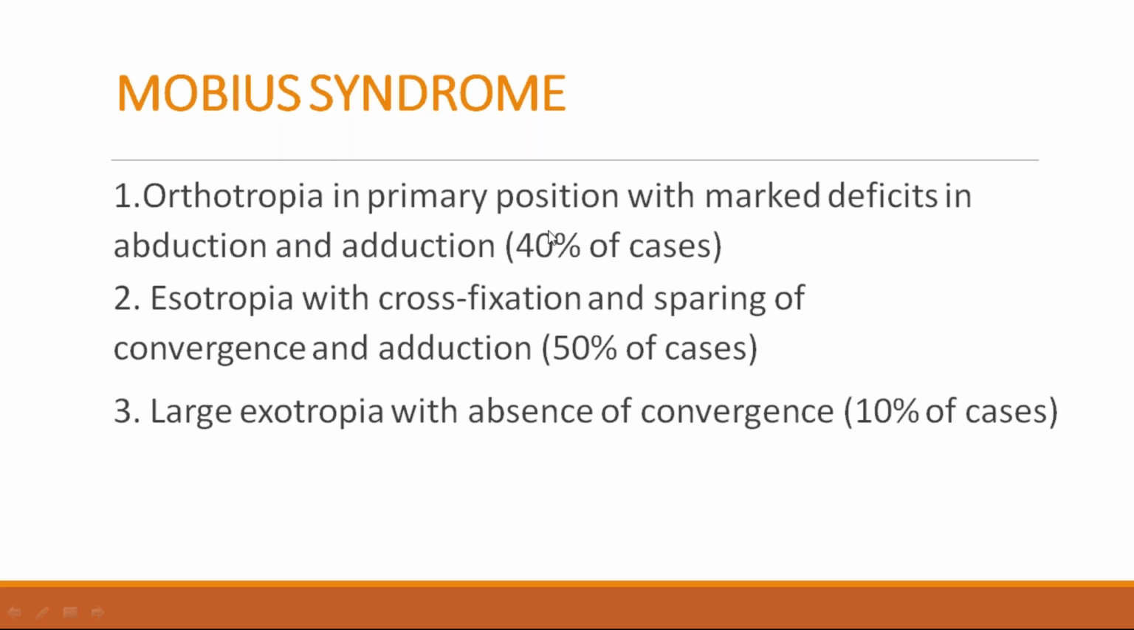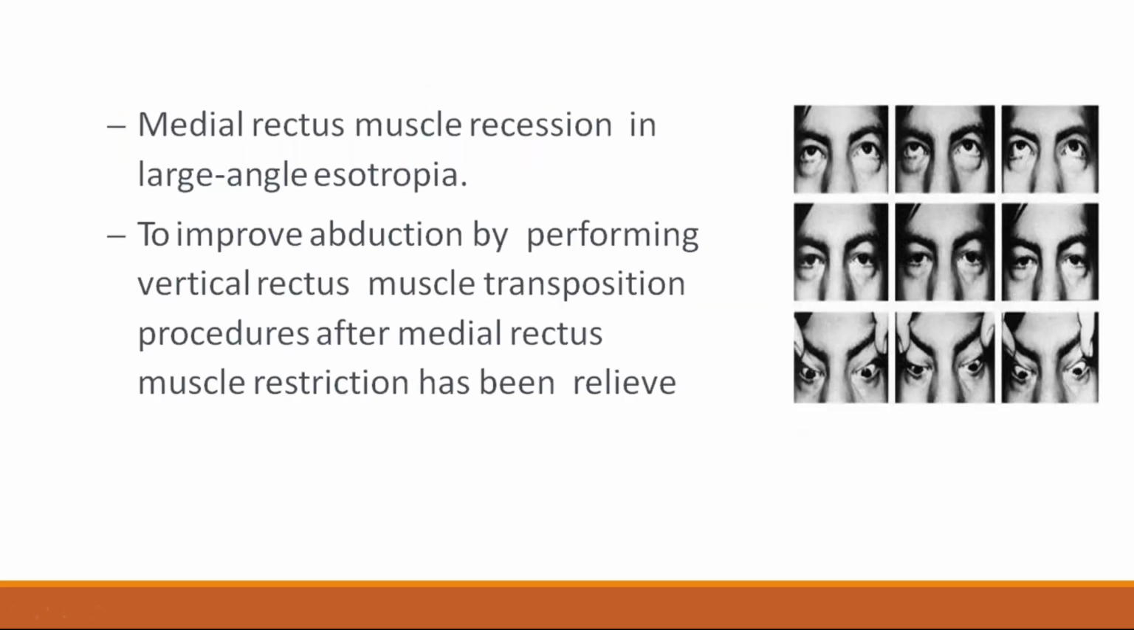Orthotropia in primary position and marked deficit in abduction and adduction in 40% of the cases. Esotropia with cross fixation and sparing of convergence and adduction in 50% of the cases. Large exotropia and absence of convergence in 10% of the cases. That is called Mobius syndrome.